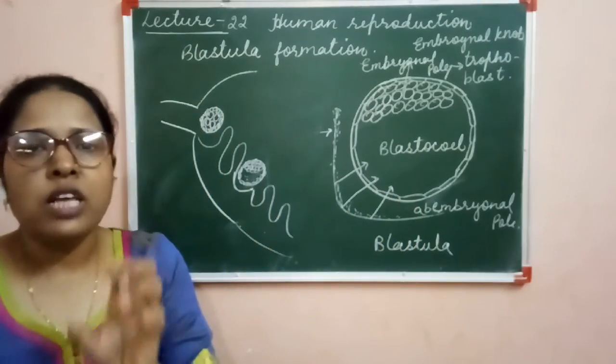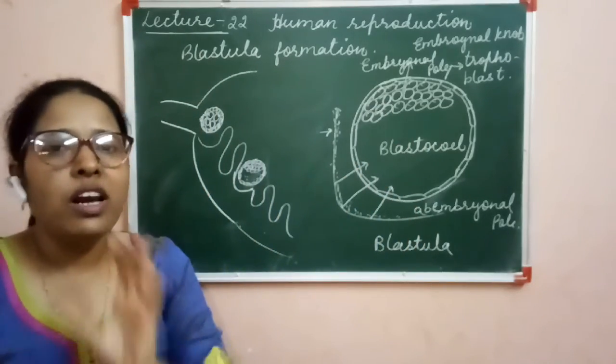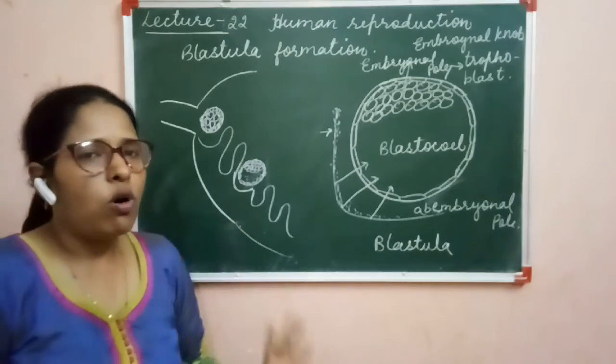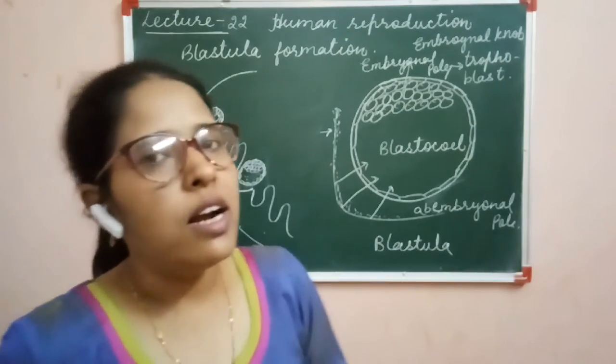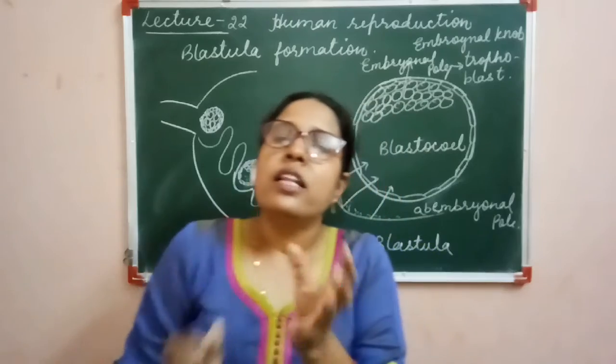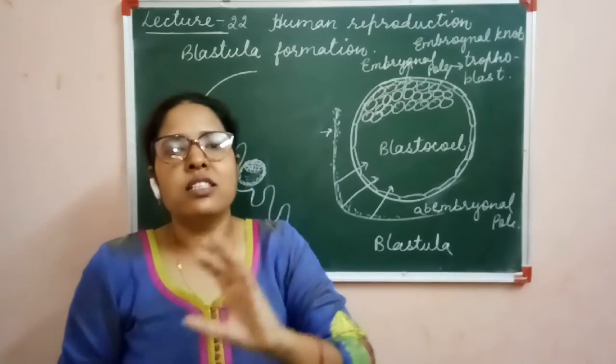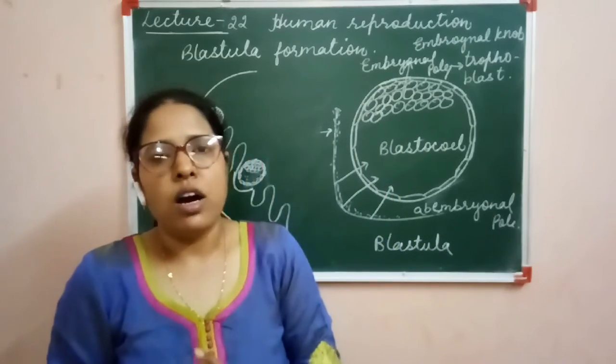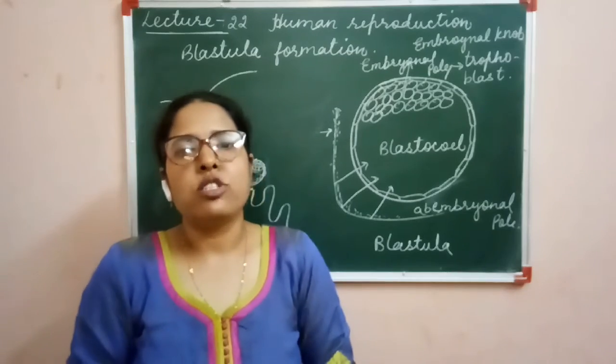There is no cellular division or cleavage that takes place. It is also a 16 to 32 celled stage. Here only the rearrangement of the cells takes place in the morula. Clear? So this is all about the blastula formation.